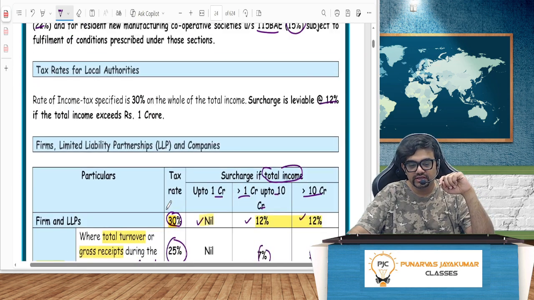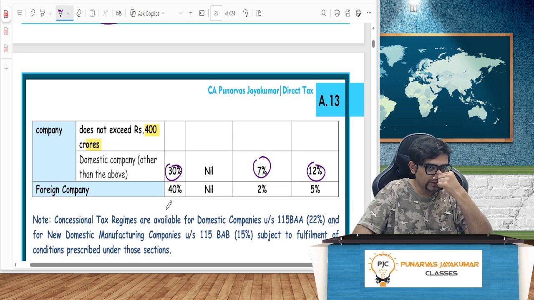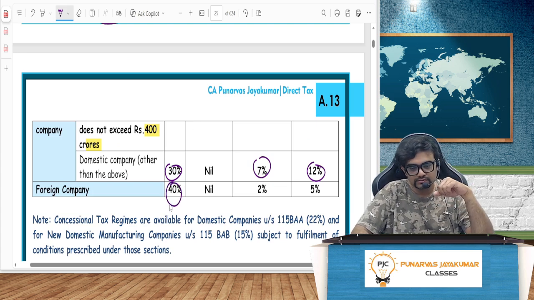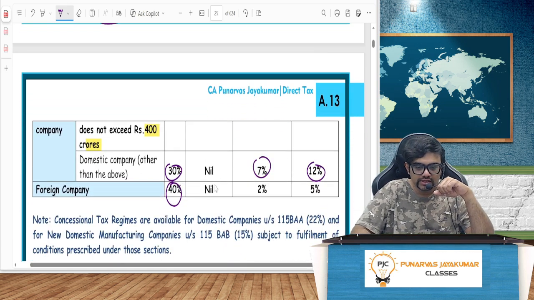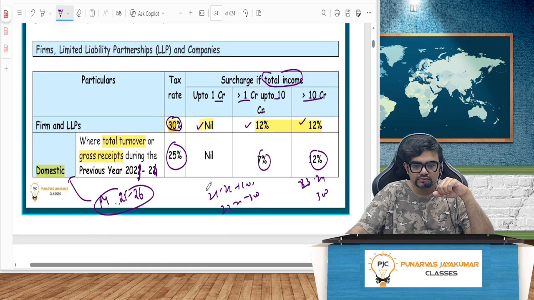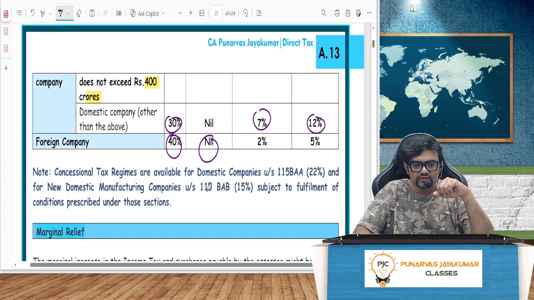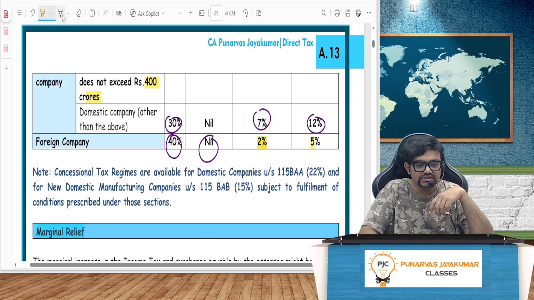Foreign company, on the other hand, tax rate is 40%. Up to 1 crore, nil. See, surcharge if total income is 1 crore to 10 crore, it is 2%. More than 10 crore, 5%. Why is the surcharge less here?